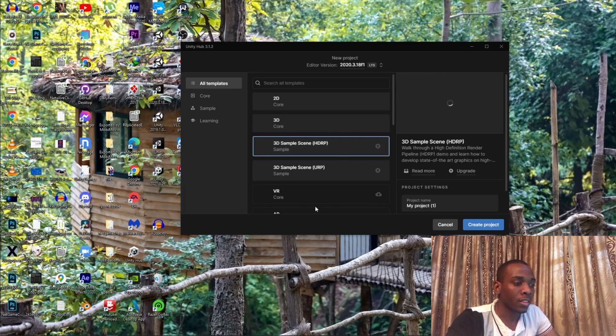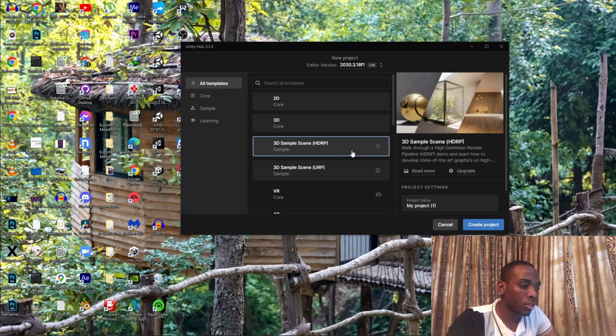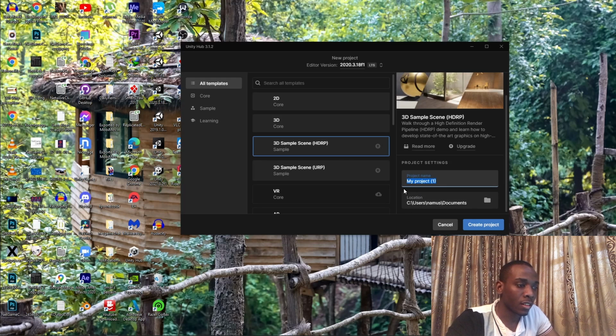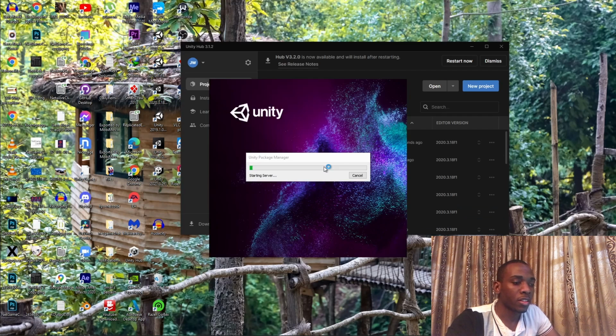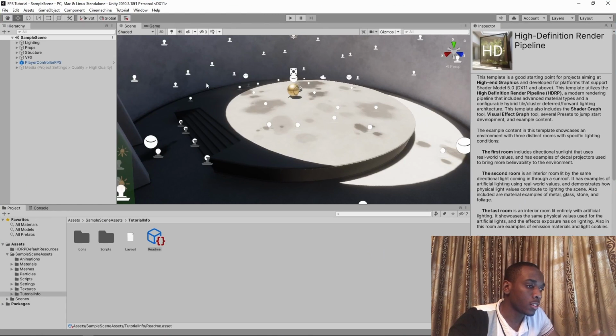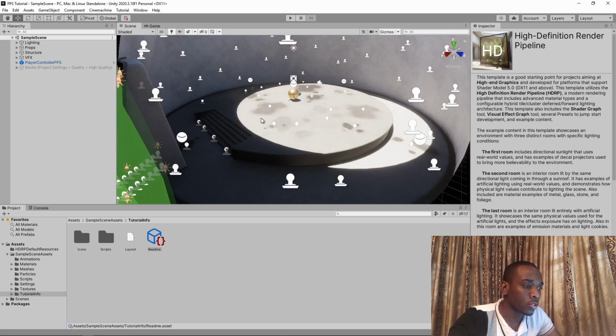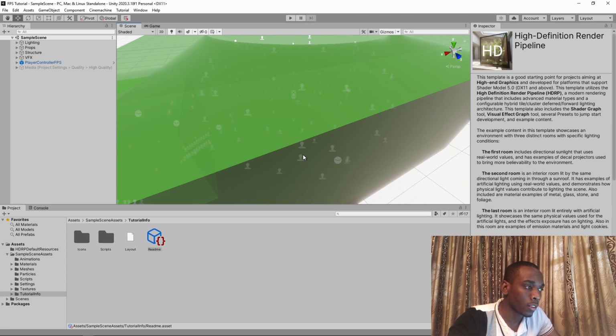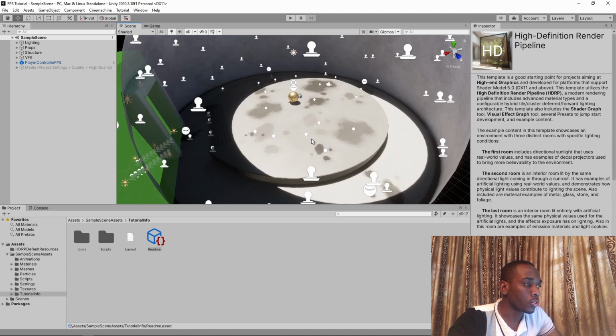So make sure you select HDRP. We're going to be using very high quality graphics in this project, and give the project whatever name you want, then select create project. Once it's done being created, Unity will start to import it. And what we have here is Unity's beautiful sample scene. HDRP is all set up, and that's good because that would have given us yet another piece of work to do, setting up HDRP. Thankfully, we do not have to.